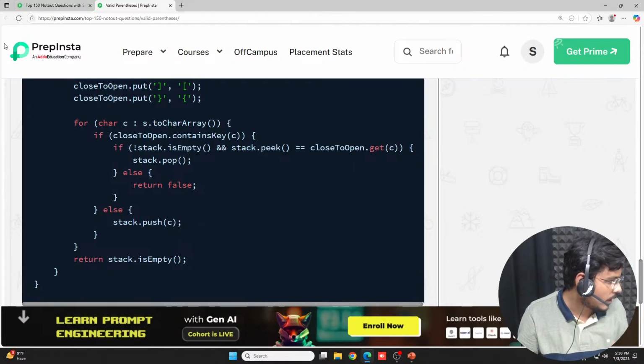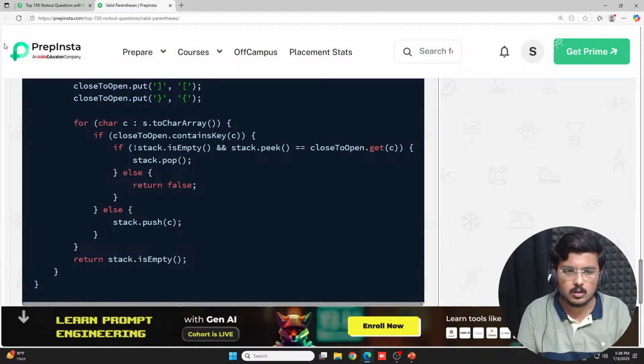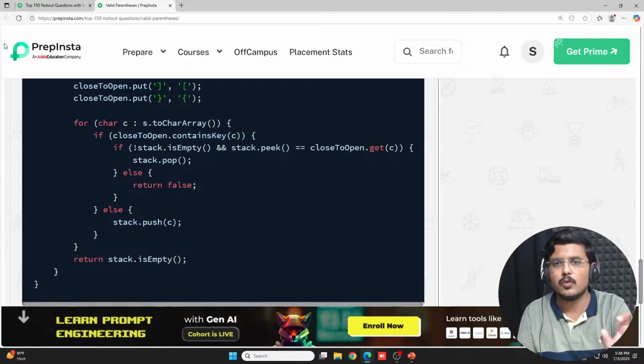Simple, fine. Is empty basically checks whether it is empty or not, fine. So is empty, if the stack is empty, this function would return true. If the stack is not empty, it would return false.